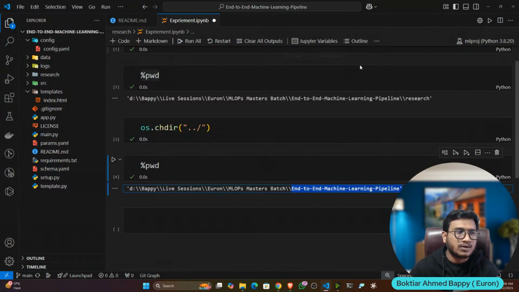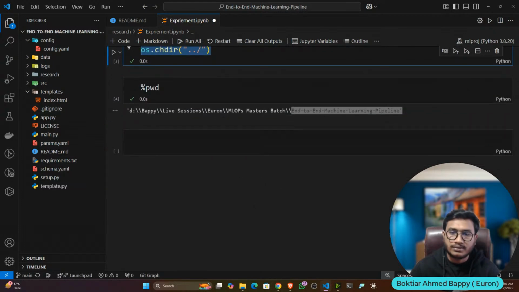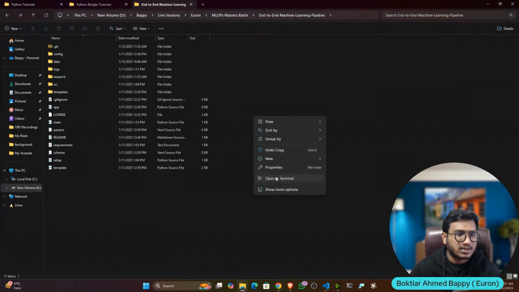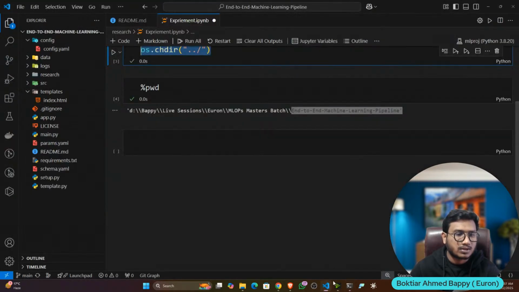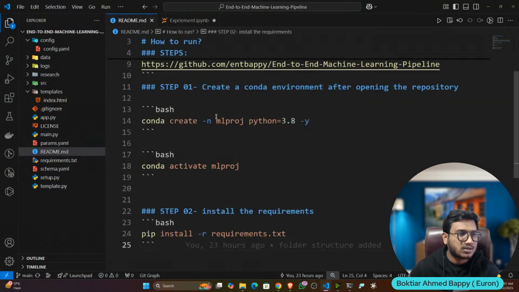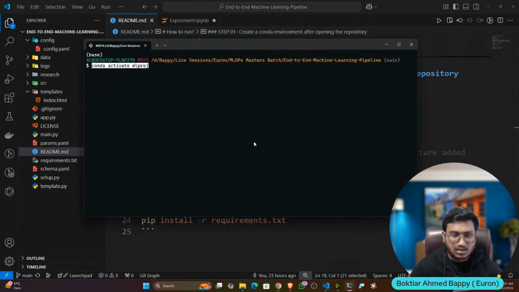So that's how, if you want to get back to any folder, you can use this function, change directory. From the terminal we know how to do it: we can write the cd .. command. But what about the notebook? That is what I told you. Let me also activate my environment here. This is the environment. Let me activate it in the terminal.